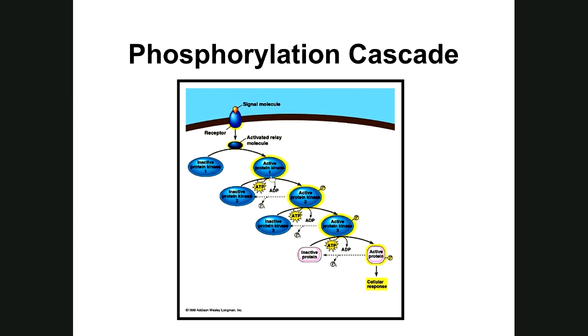Look at this as a series of phosphorylations that are occurring to activate those enzymes, all the way down to a cellular response. So it's just a cascade, a series of phosphorylations that occur in this transduction pathway to get the cellular response. And that's as far as we go on this chapter. Okay, so that's the end of this lecture.